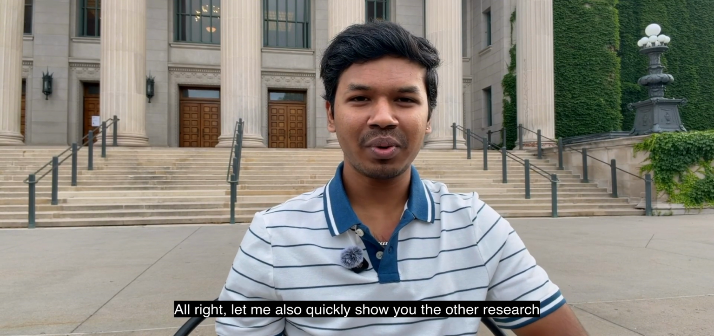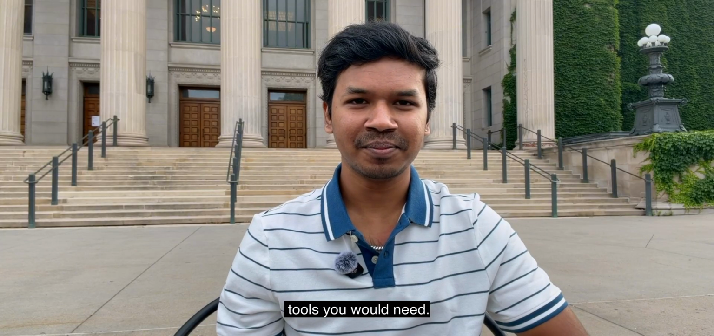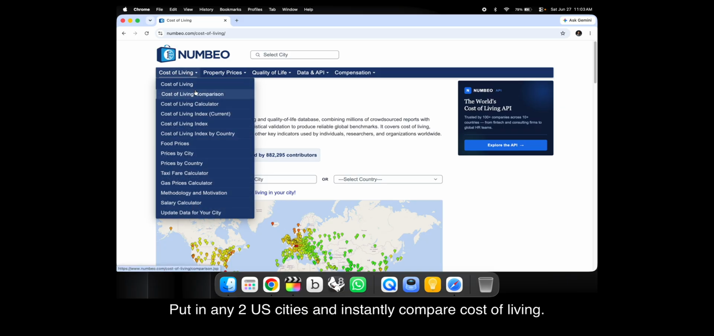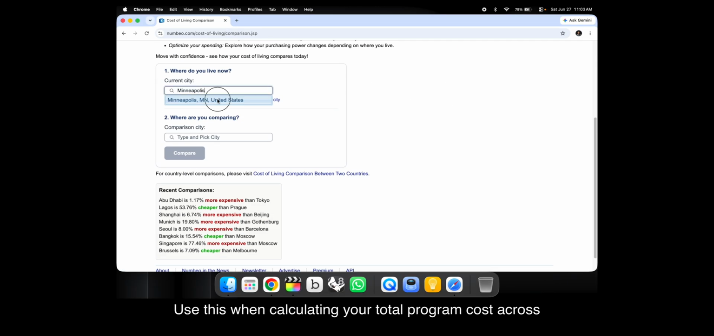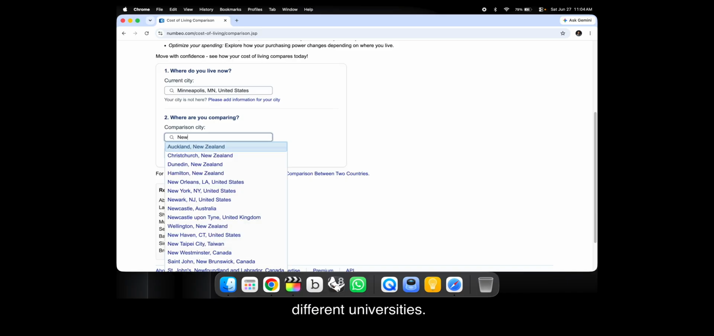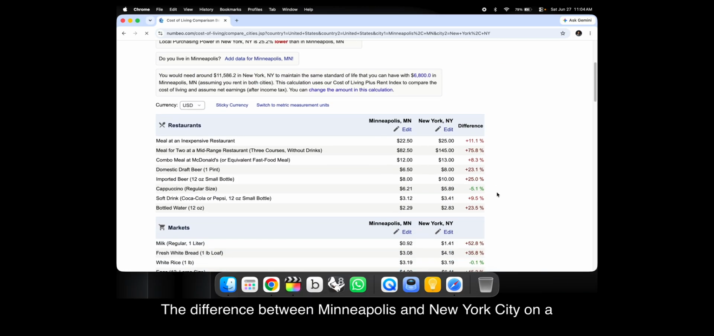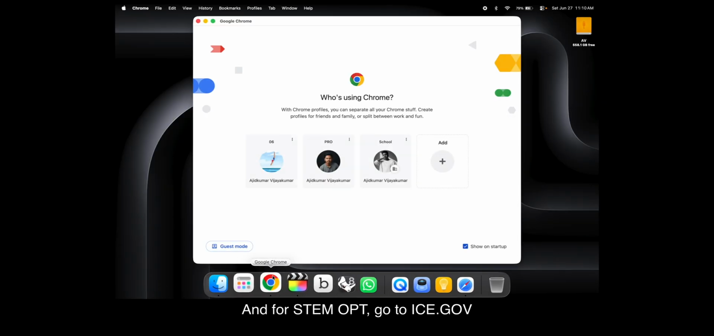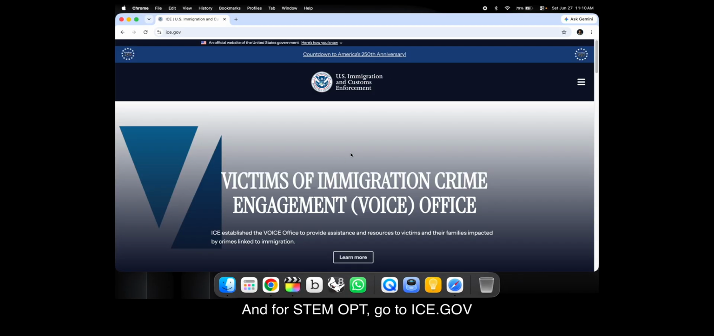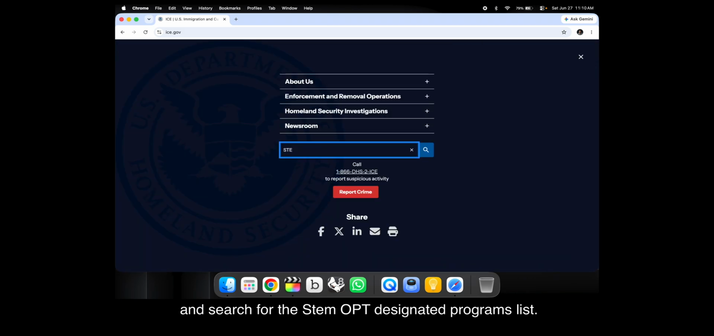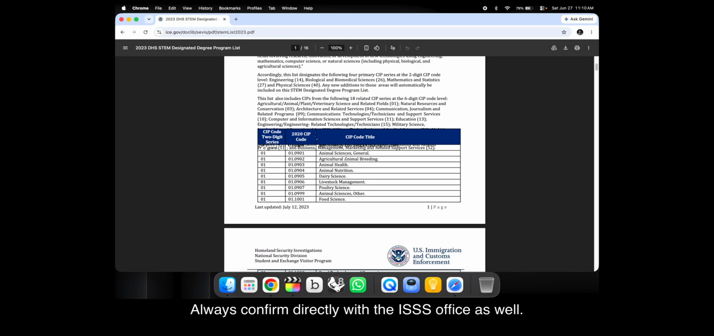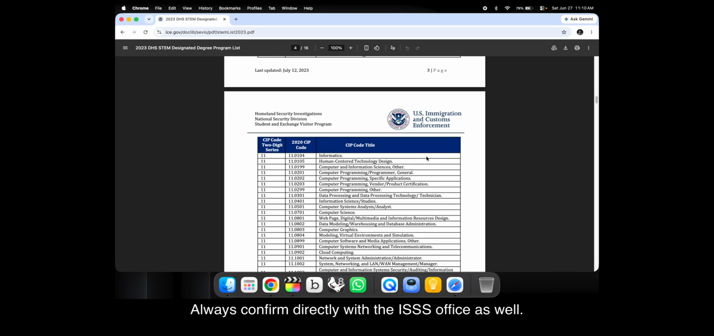Alright, let me also quickly show you the other research tools you need. Numbeo.com. Put in any two US cities and instantly compare cost of living. Use this when calculating your total program cost across different universities. The difference between Minneapolis and New York City on a monthly budget is enormous. This makes it visible. And for STEM OPT, go to ice.gov and search for the STEM OPT designated programs list. You can verify whether your specific program at a specific university has STEM designation. Always confirm directly with the ISS office as well.